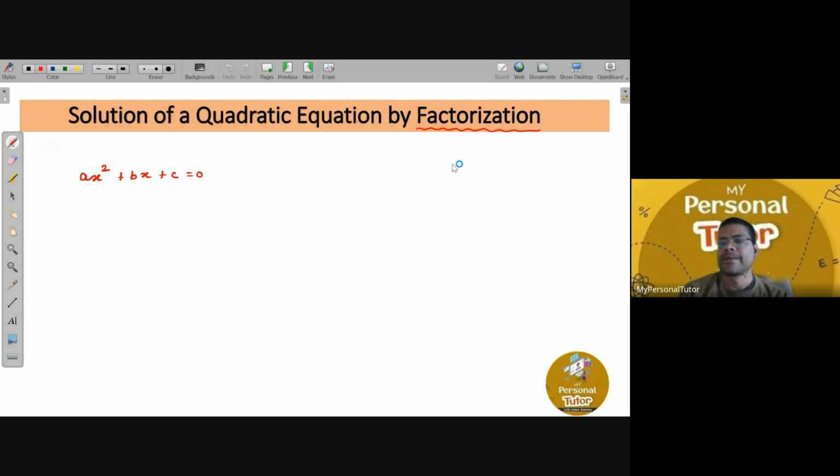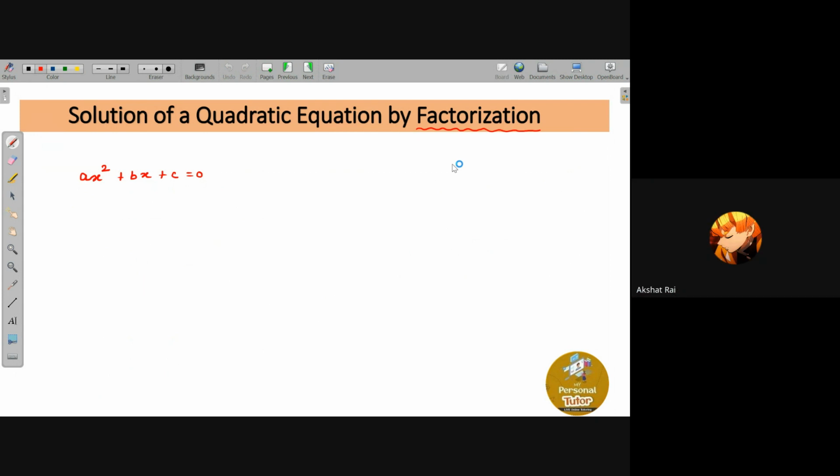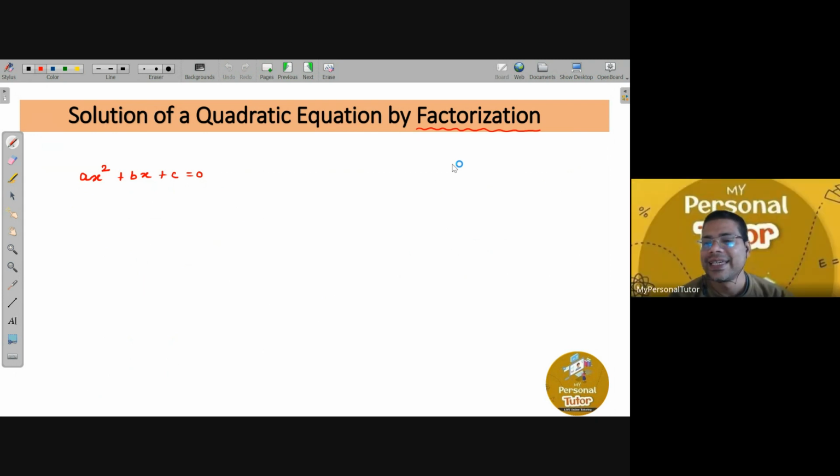Yes, sir. And next, what we have learned, like how we solve any simple equations, linear equation. So same way we can solve quadratic equations. To solve the quadratic equation, how many methods are there, Swati? Yes, sir. Three. Three methods are there, right? Yes. To solve any quadratic equations, we have three methods.